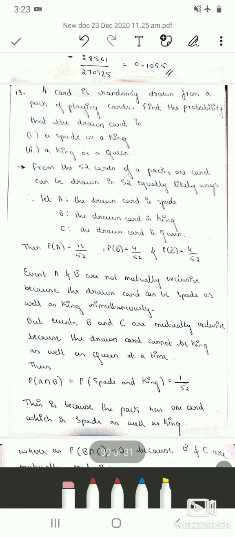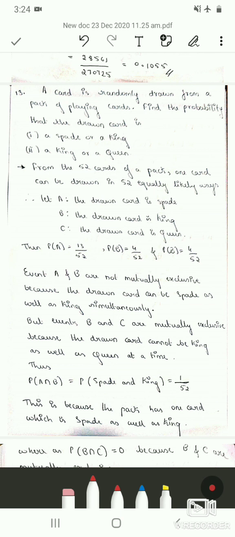So let us consider event A as the card drawn is a spade, event B as the card drawn is a king, and event C as the card drawn is a queen. I guess we solved a similar problem in the previous class. Here we will try to solve it using the addition theorem. So let us see how it works.